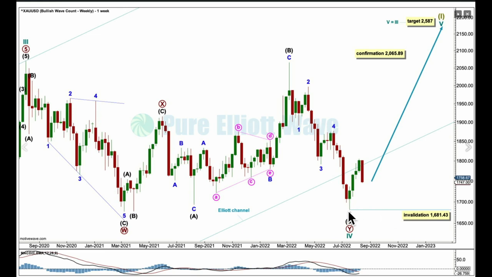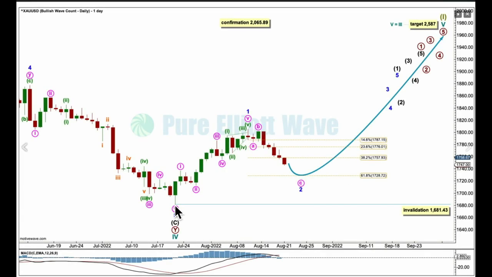Let's take a look at how it may be beginning from this low down here. This point down here, again I'm seeing this upward movement as a 5-wave impulse. The subdivisions are the same for both wave counts, and possibly a zigzag to continue lower. A reasonable expectation for the zigzag to end may be the 0.618 Fibonacci ratio of the 5 up it's correcting at 1728.72. Minor wave 2 may not move beyond the start of 1 below 1681.43.